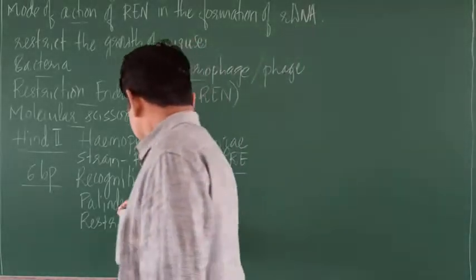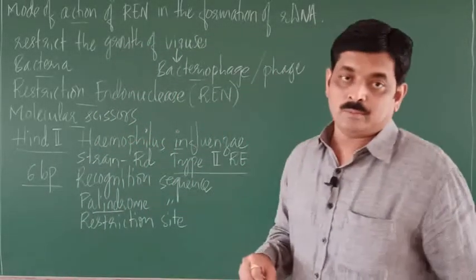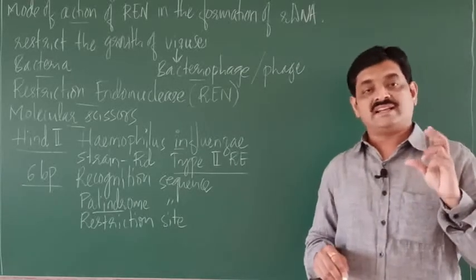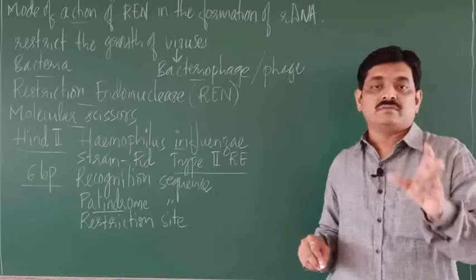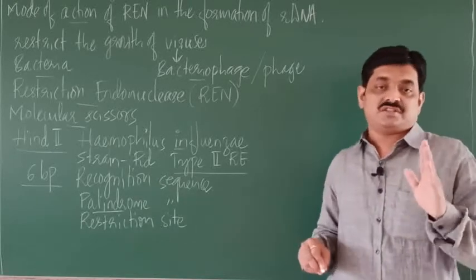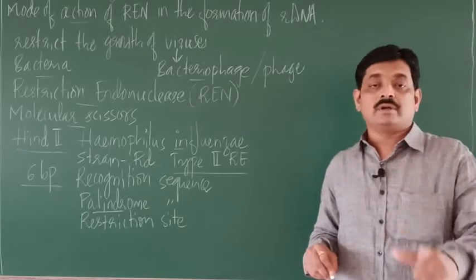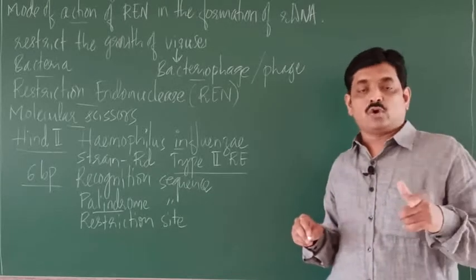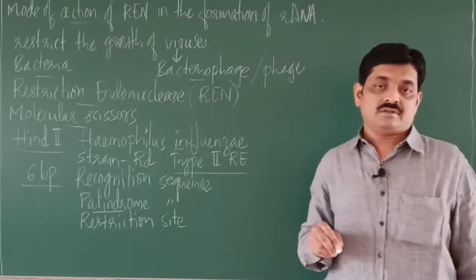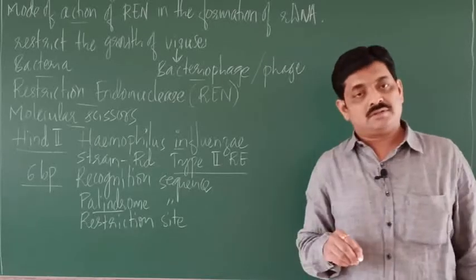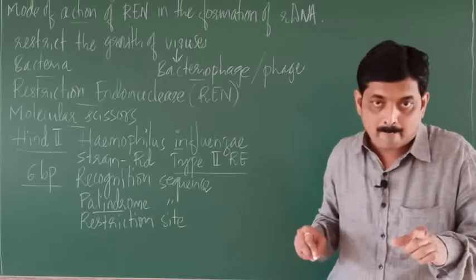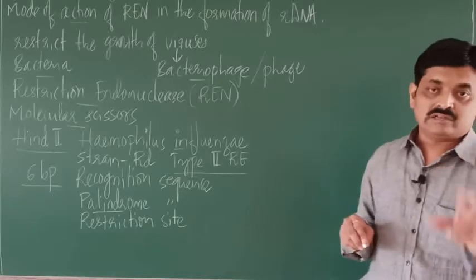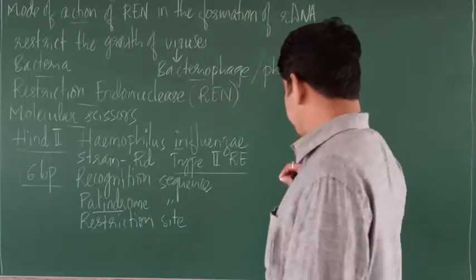So what is the meaning of palindrome? Palindrome is a group of letters that forms a word which reads same in forward or backward direction. I repeat, palindrome is a group of letters that forms a word which reads same in forward or backward direction. So I will give you one example of palindrome.